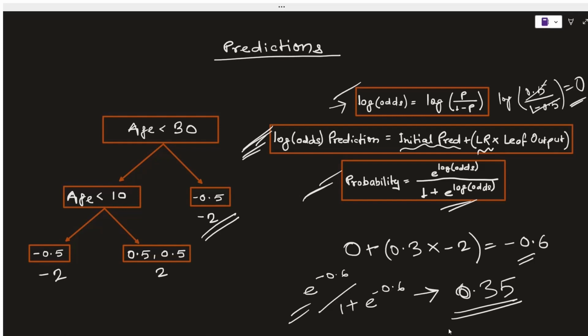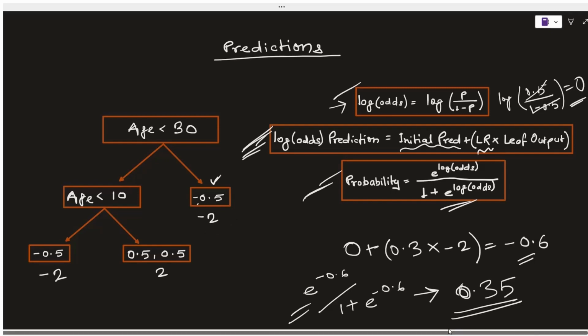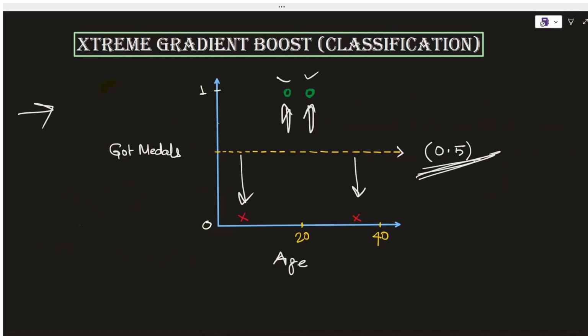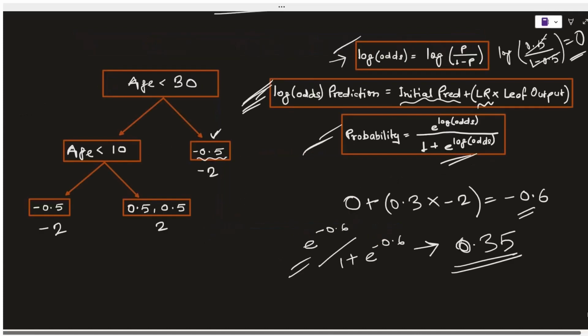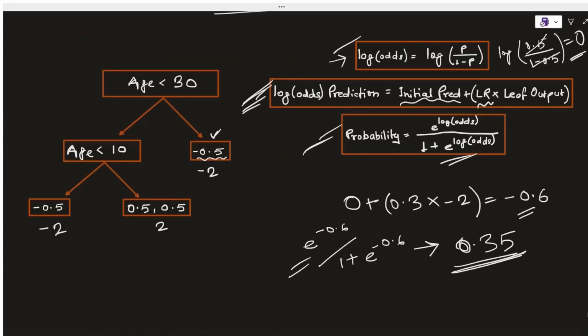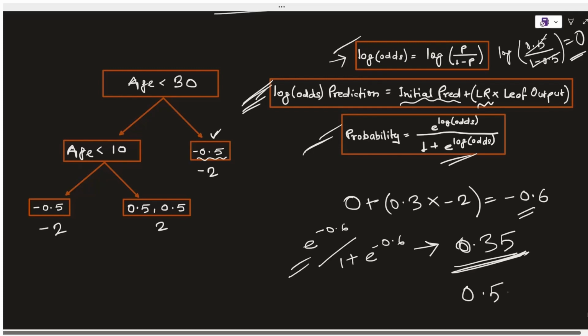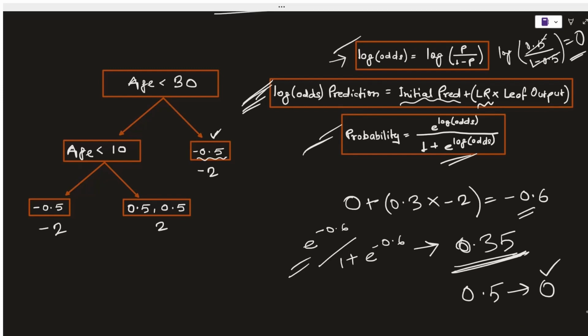And I believe that you can already understand, going by this value, that our model is working towards the right direction. Let me explain you how. We are trying to resolve for this particular leaf node, right? Where we have a residual of minus 0.5. We had the residual minus 0.5 over here for this data point, which means the actual value is 0. And the initial prediction for this data point was 0.5. So we were supposed to come down towards this point. And from 0.5, we were able to move the prediction towards right direction by calculating 0.35. So from 0.5, we are now moving towards 0, which is the actual value. And this is how the residual is becoming smaller than before.